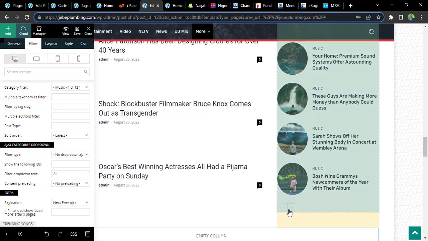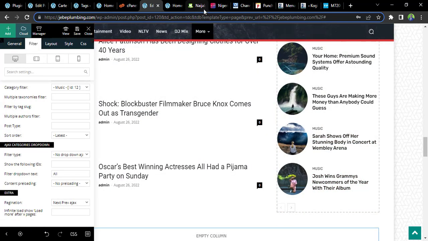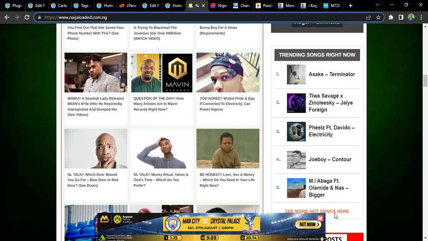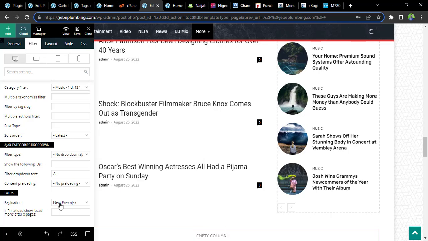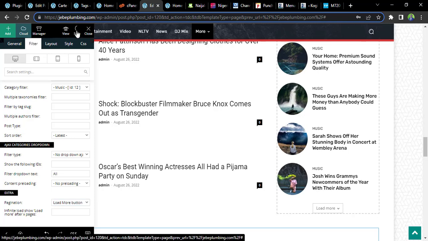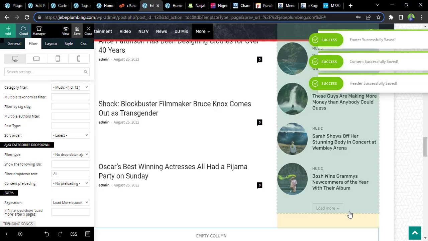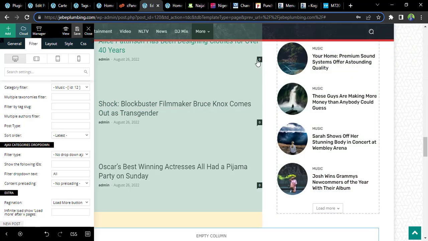So now let's just move to our post. Yeah, I put the pagination to next and preview. Ninja Loaded have their own to be so more, I will just change that to button and make it let me just say load more button. You can put an infinite loop. Infinite loop will be there, like it will be loading every time to the end. So let's just save it. I think load more button is okay with me, and you can modify this button depending on what you want to do. So let's just change all this comment and this.